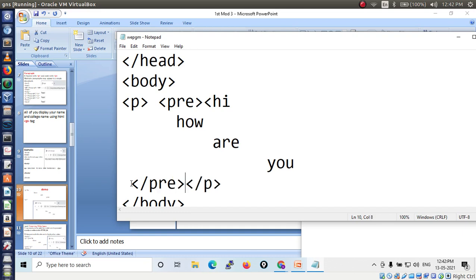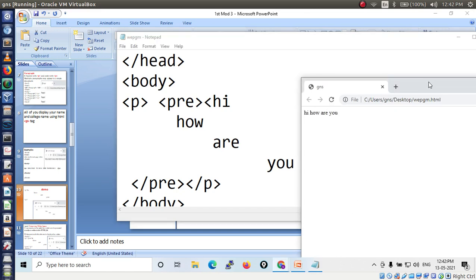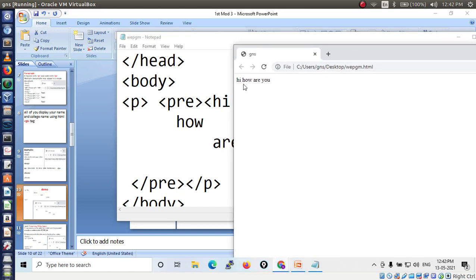Pre tag done. Now you'll see, this is the previous output we have got: Hi, how are you in a single line. Kiran, it is not visible in the web browser. Okay, now if I click on the refresh button, what will happen? See,